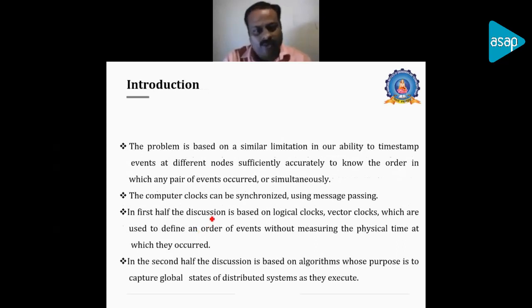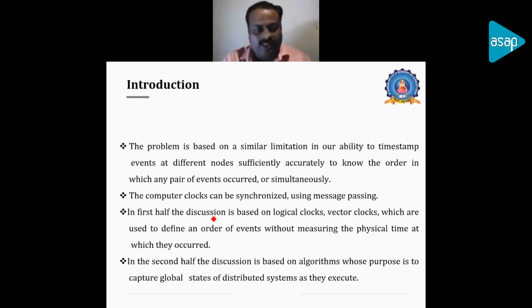The problem is based on a similar limitation: our ability to timestamp events at different nodes sufficiently accurately to know the order in which a pair of events occurred, or whether they occurred simultaneously. So whether we are able to timestamp in the correct order, and whether the events or processes occurred in parallel or simultaneously, these things can be identified using a timestamp.